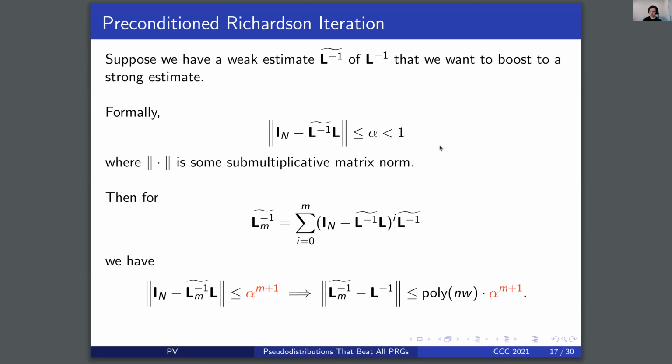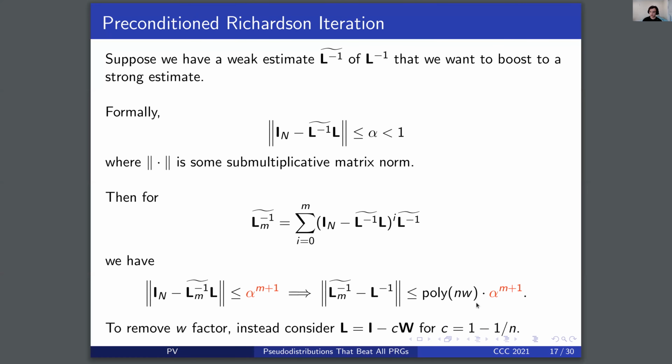Then we can write the difference between L inverse tilde and L inverse as a matrix power series. And by taking the first m terms, note that this is preconditioned Richardson iteration, which is a very standard result, we obtain that this L inverse m tilde, corresponding to the first m terms of the power series, with respect to this notion of approximation, is an alpha to the m plus 1 approximation, which, as we can see, since alpha is less than 1, is converging exponentially with m. And just a note that we can pass from this notion of approximation to a conventional notion, say of entry-wise distance, at a cost of poly nw.